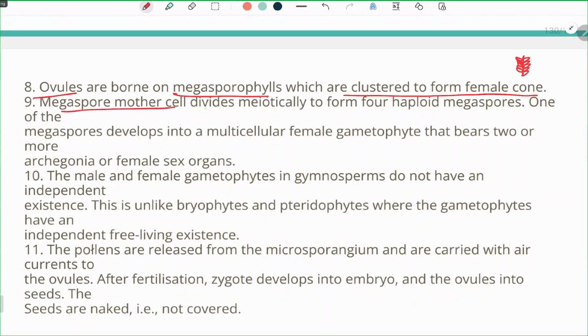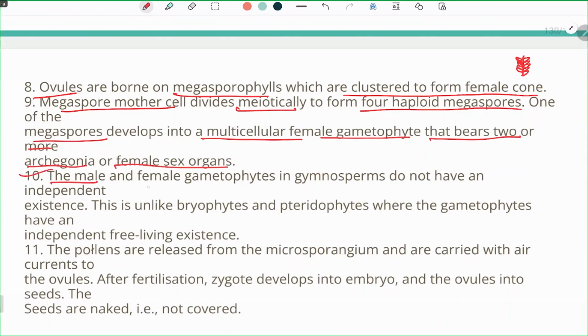A megaspore mother cell divides meiotically to form four haploid megaspores. One of the megaspores develops into a multicellular female gametophyte that bears two or more archegonia or female sex organs. So first the megaspore mother cell divides meiotically, and when meiosis takes place, four cells are formed. From these four haploid cells, one develops into a multicellular female gametophyte, and it will bear two or more archegonia.